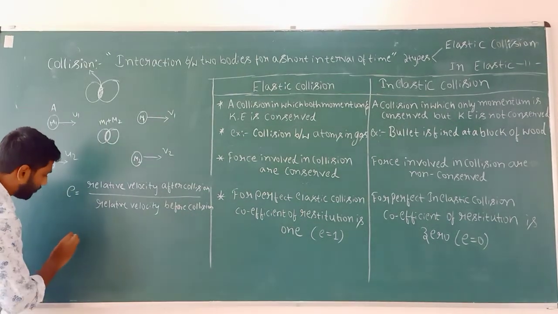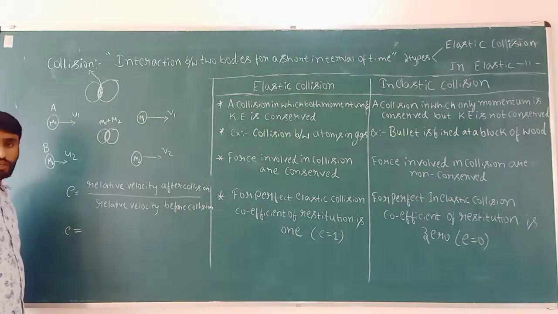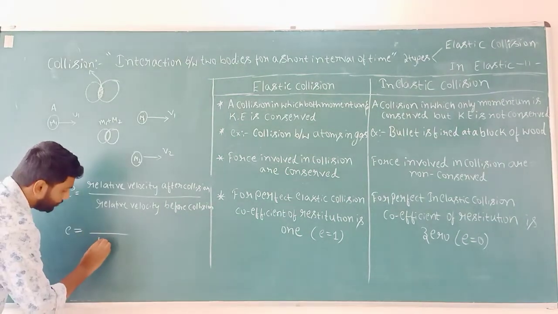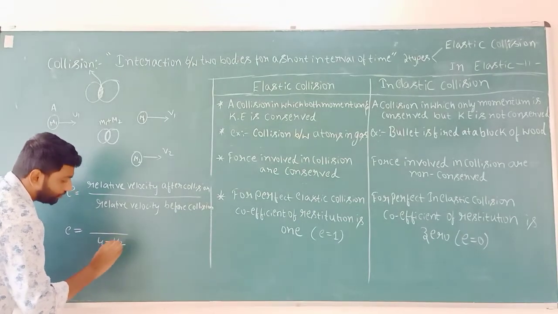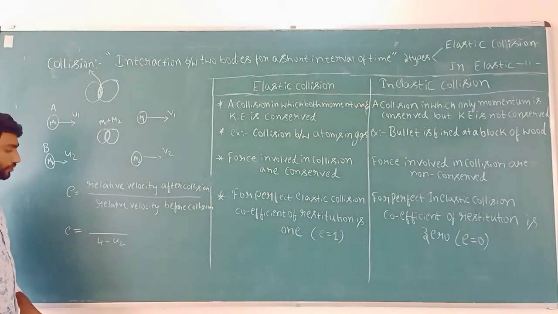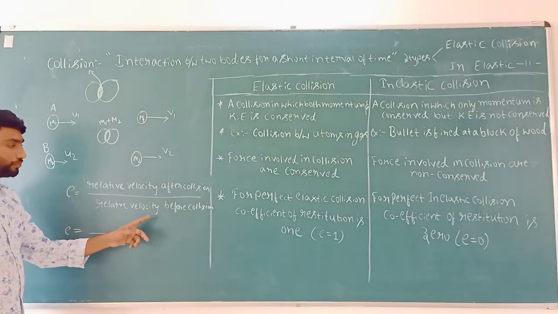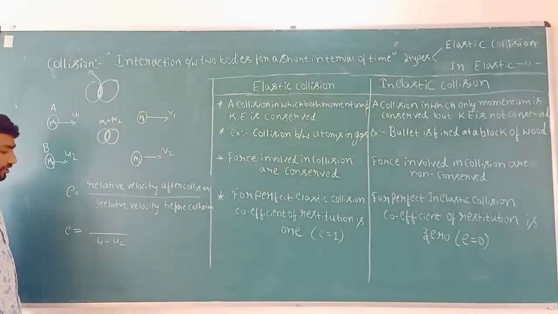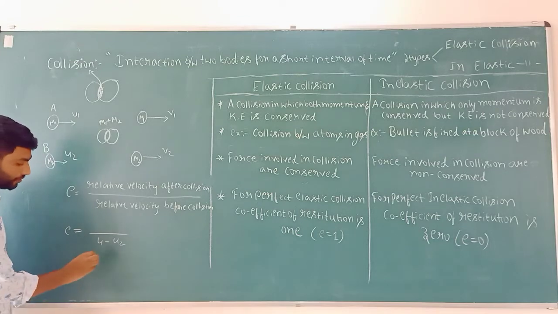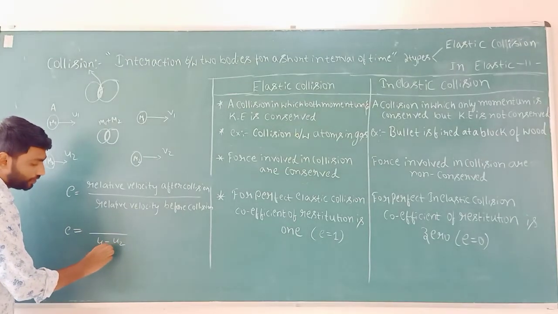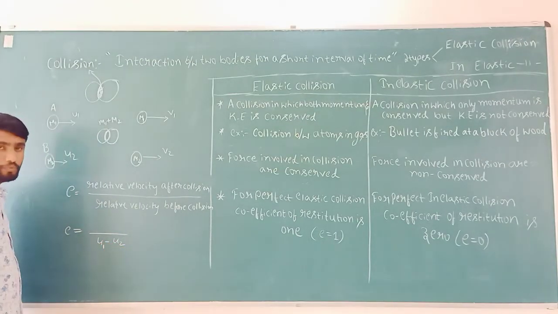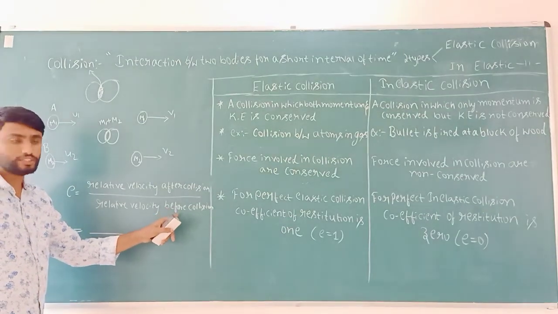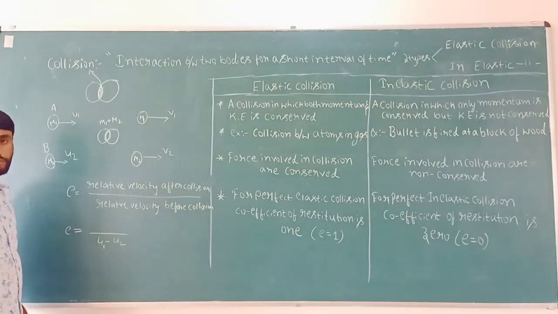So E equals, initial velocities u1 minus u2 are the relative velocity of two bodies before collision.